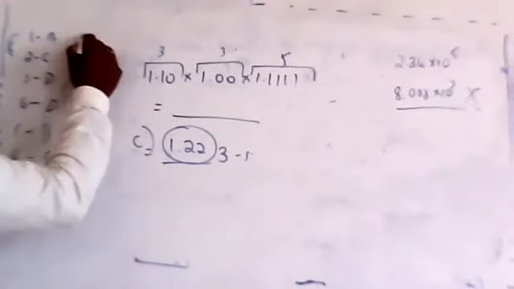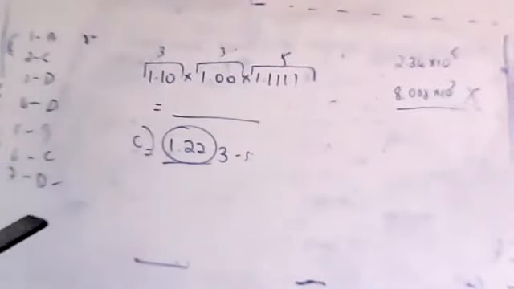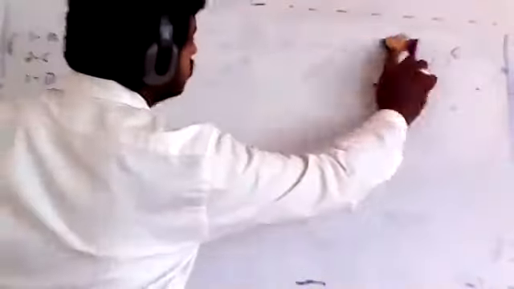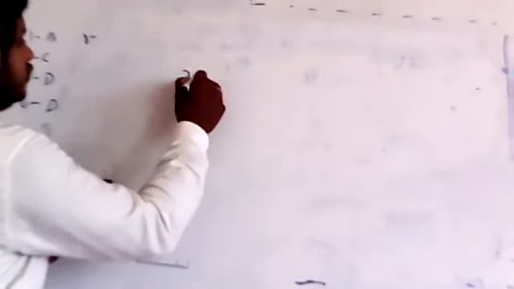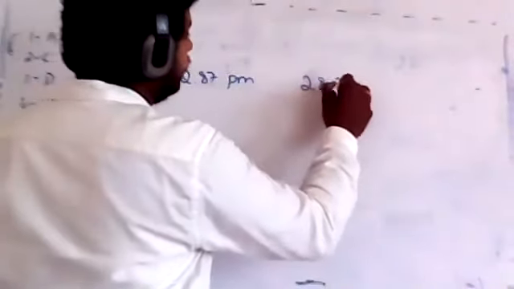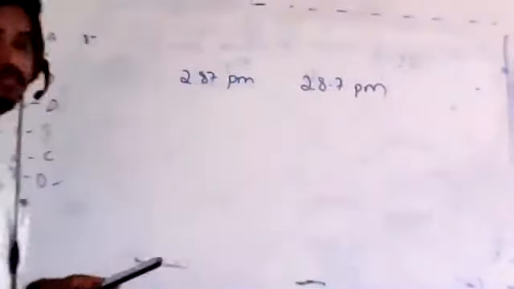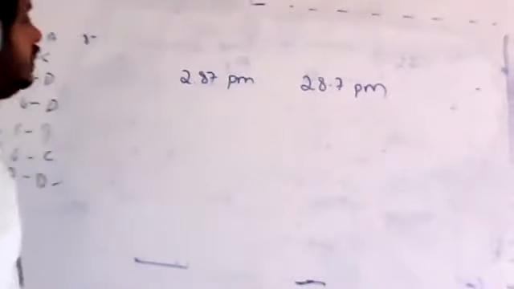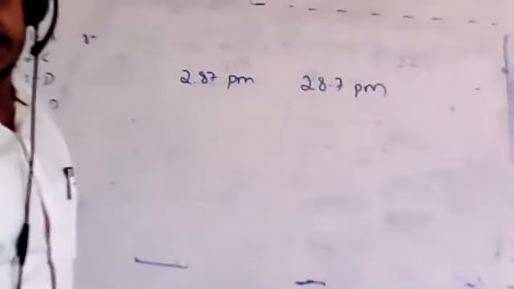Let's go for the eighth one now. There is a problem with the eighth one. Many of you asked me about it once I sent the question paper. I actually wanted to give it as 2.87 picometers, but by mistake I wrote it as 287.7 picometers. Got it? So whenever you see this type of question, if there is a mistake in the question paper, you will get grace marks.